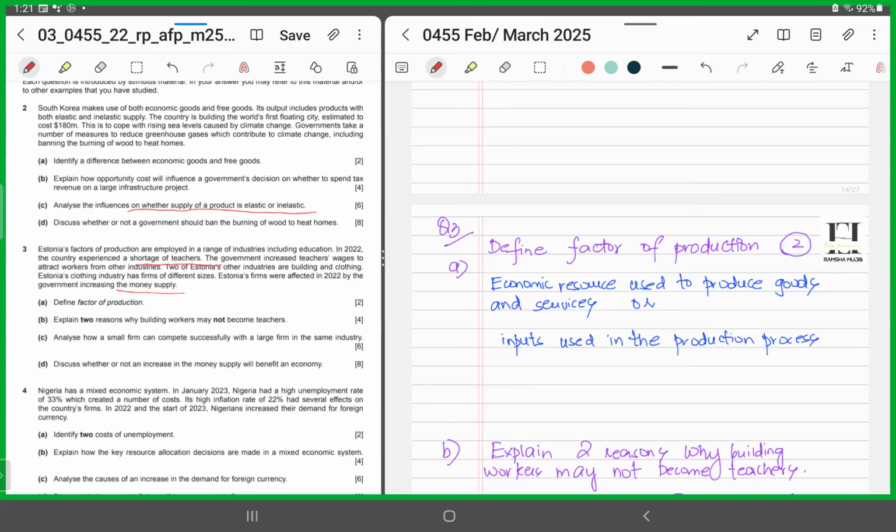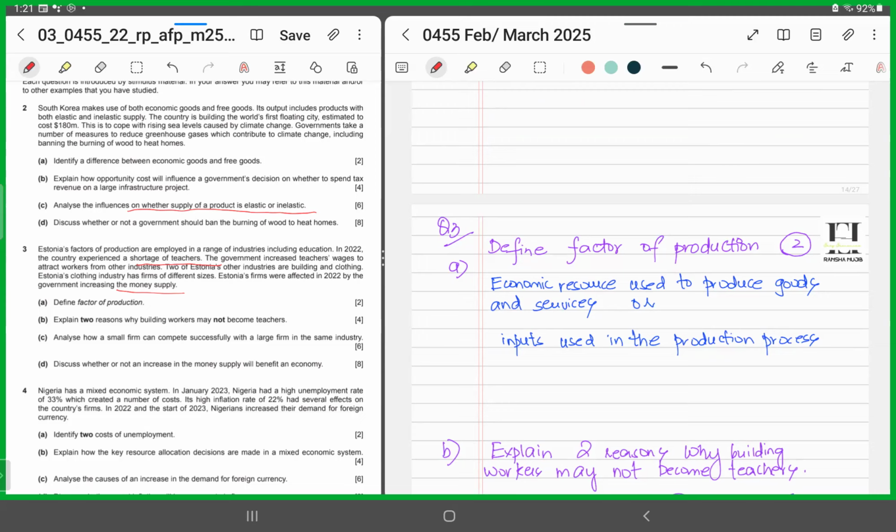Building, clothing, and education. And once it experienced a shortage of teachers, what it did was increase teachers' wages in order to attract workers from other industries. And it says its clothing firms have firms of different sizes, which means large to small. And Estonia's firms are affected when the government increased the money supply.